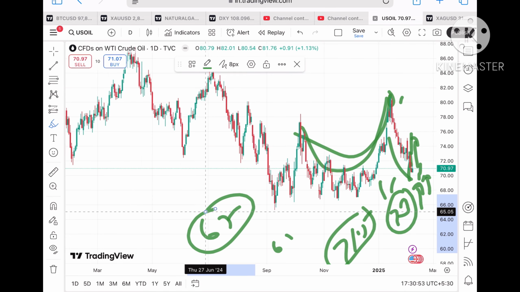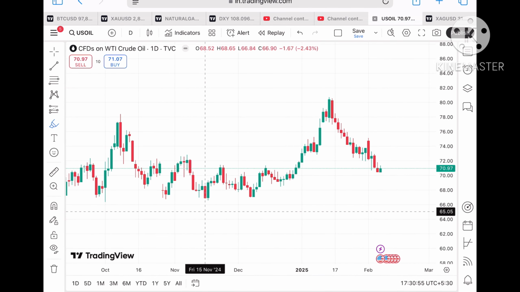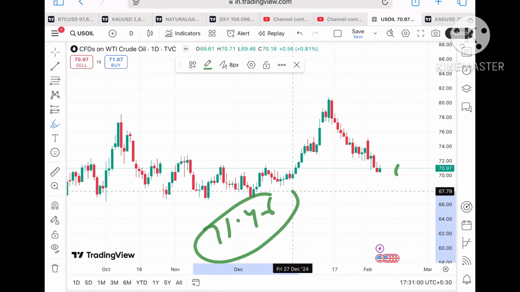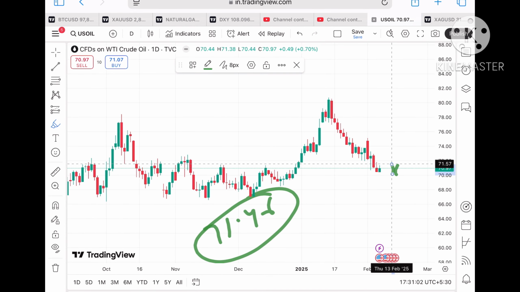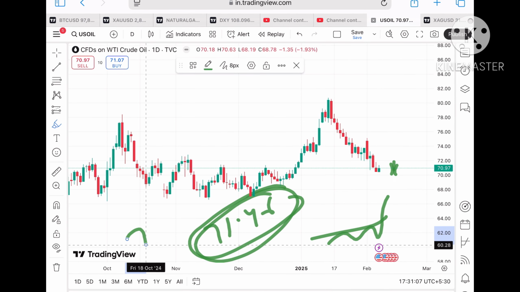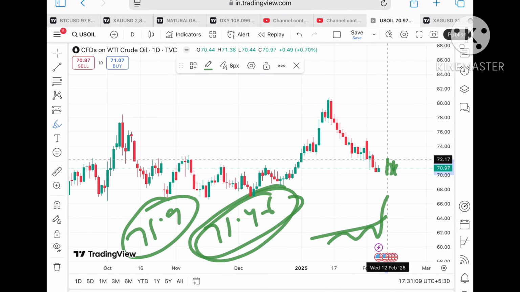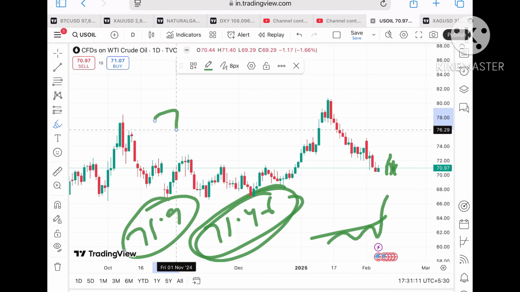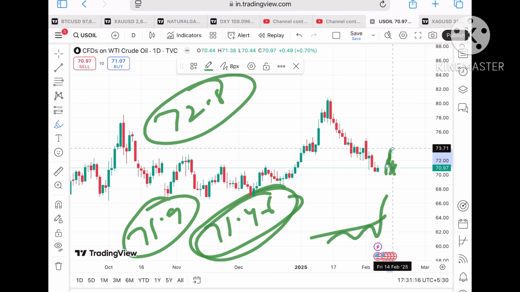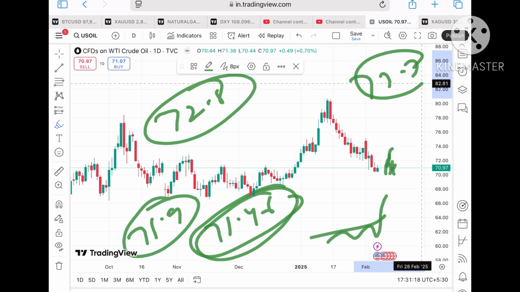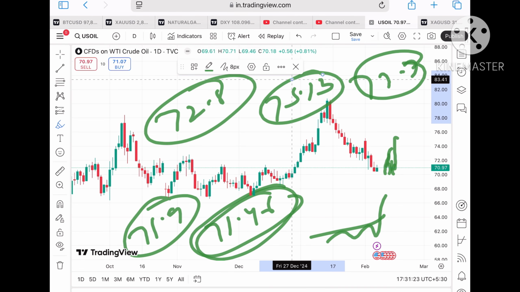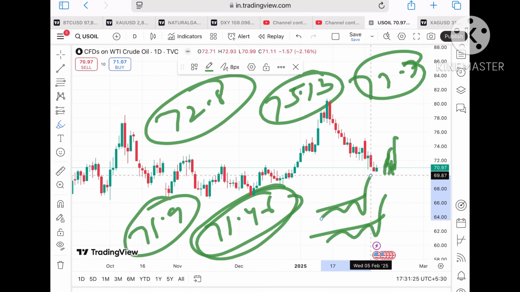Now coming back again to the crude price, there is a U pattern forming, and we have seen that yesterday on Friday the price was upside. So if the price sustains, we can see a level of $71.46, which is a strong resistance. A bounce back can come, or if it starts sustaining over this level, we can see a further upside towards a level of 71.9 to a level of $72.8. And once the price sustains above this level, we can see a level of $73.7 to a level of 75.13, and then a further upside movement towards a level of around